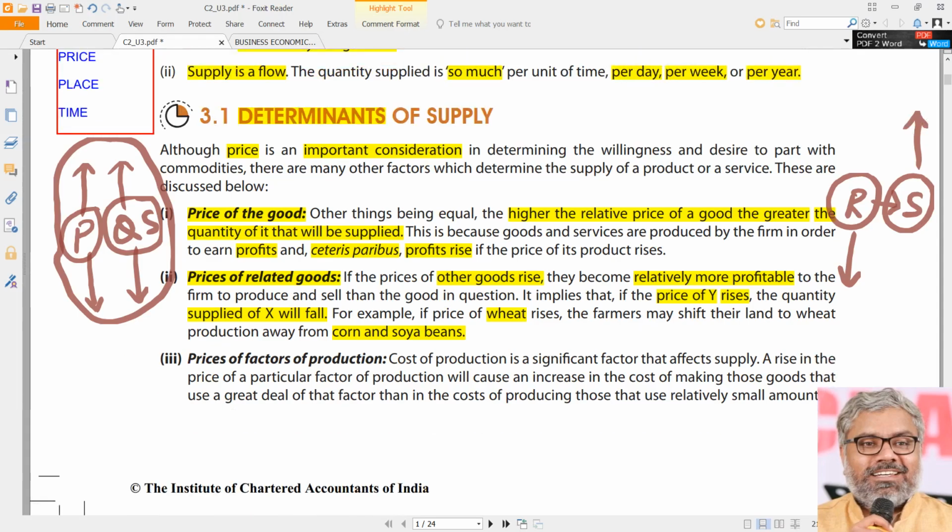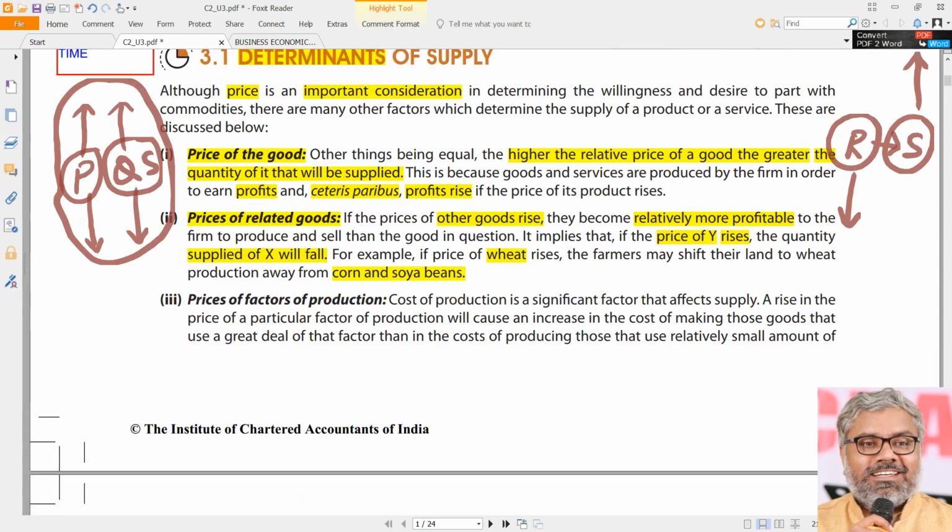That was a different example. This is a different example. In our example, we took two commodities, one is rice, one is soya beans. Soya price increased. People shifted from cultivation of rice to cultivation of soya. That means the supply of rice has decreased. That was our example. This example is different.